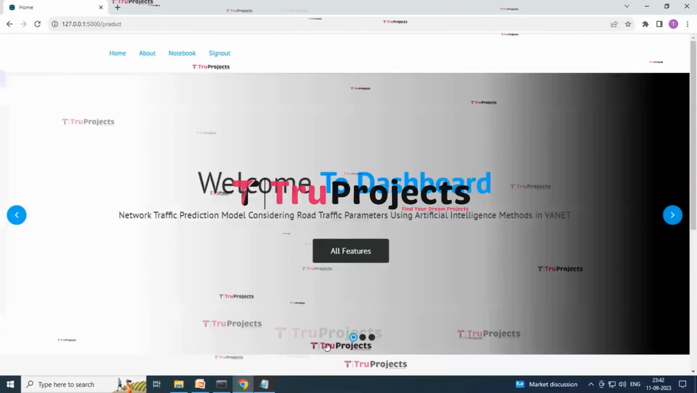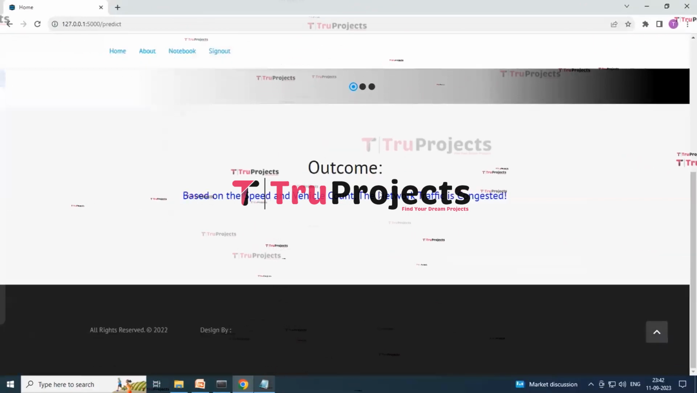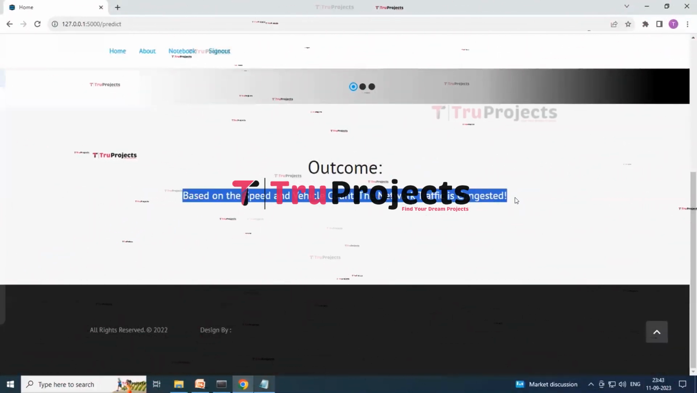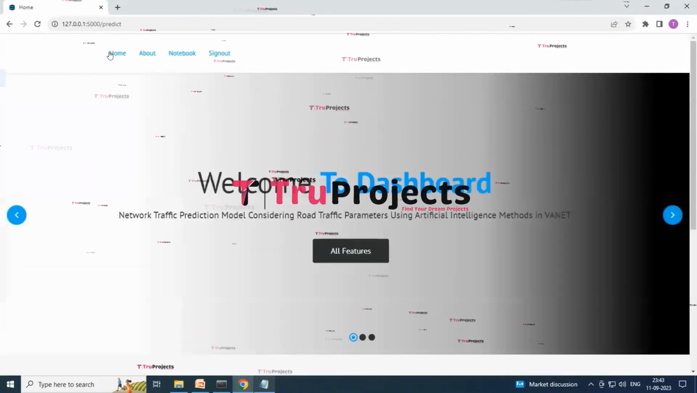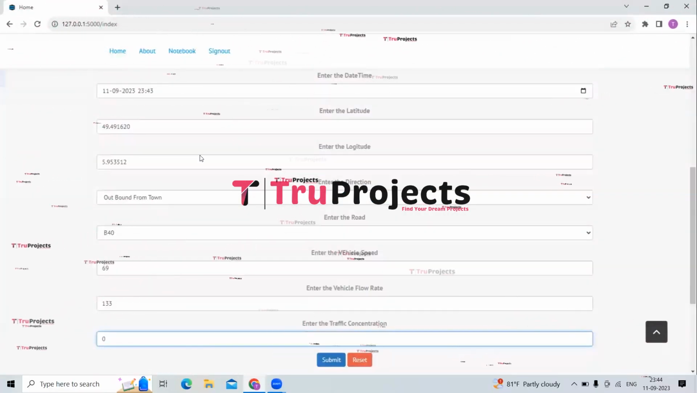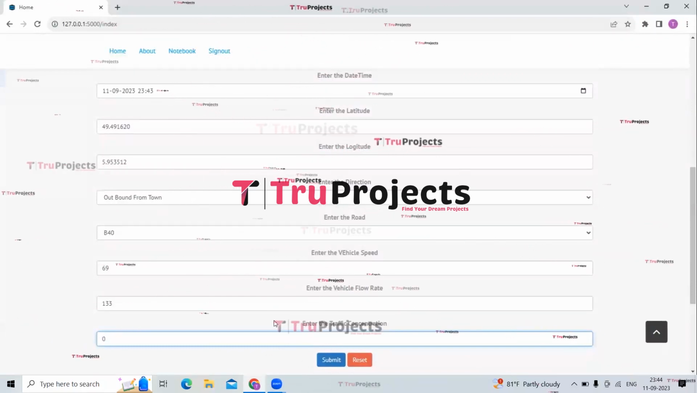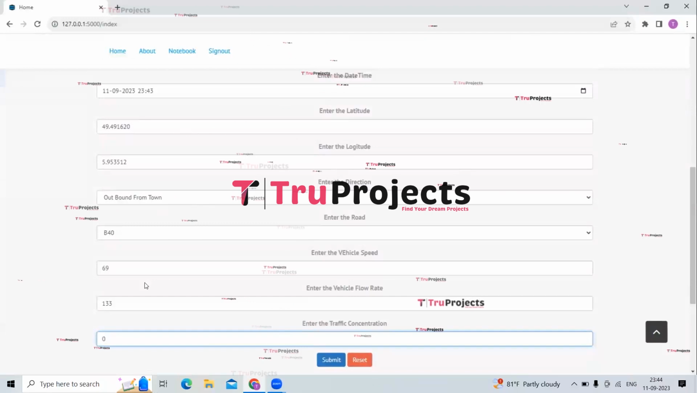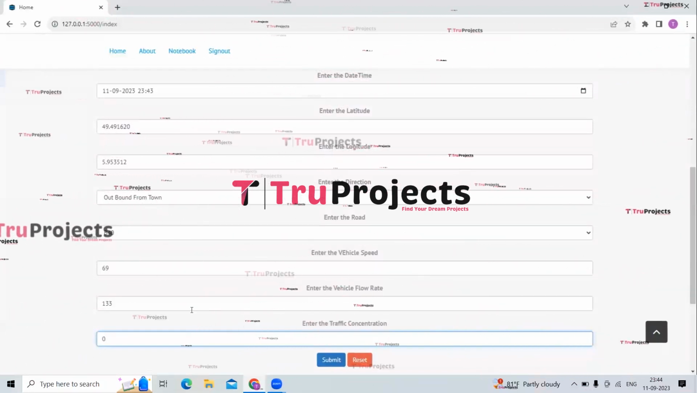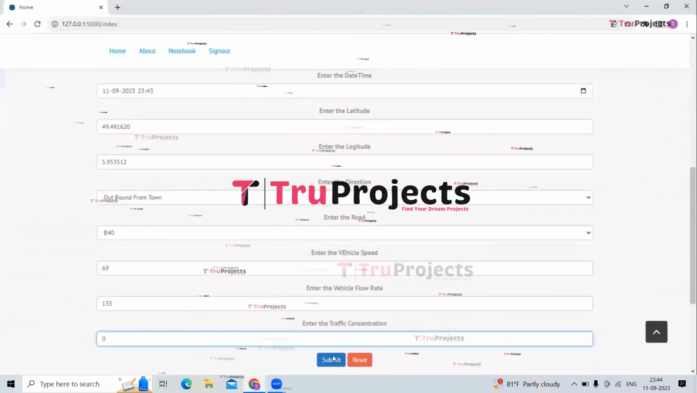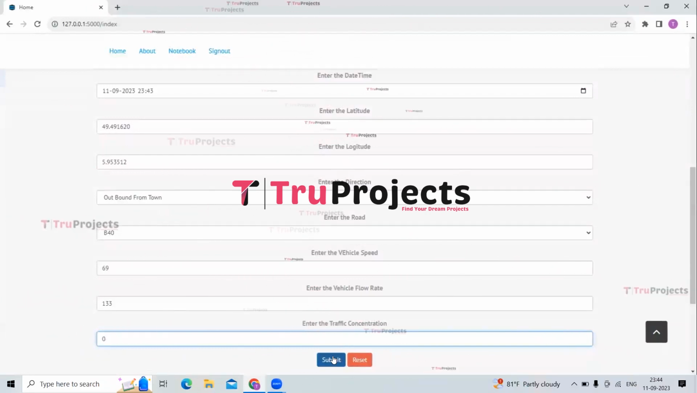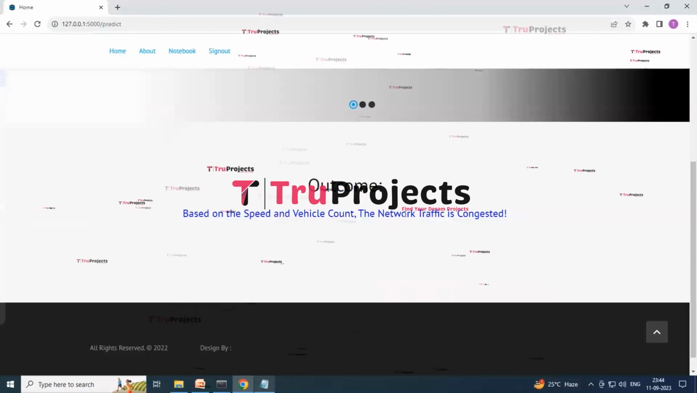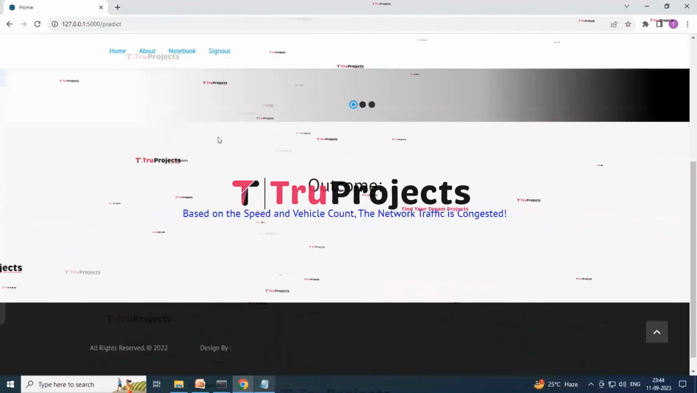And now just click on the submit button. By scrolling down below, here you can see that the outcome is showing based on the speed and vehicle count, the network traffic is congested. So now let's again try with another example. So now here you can see that I have entered all the details over here. Here you can see the direction is outbound, the road is B40, vehicle speed 69, vehicle flow rate is 133 and traffic concentration is 0. So now just click on the submit button, and by scrolling down below, let's see again it is showing that the network traffic is congested over here.